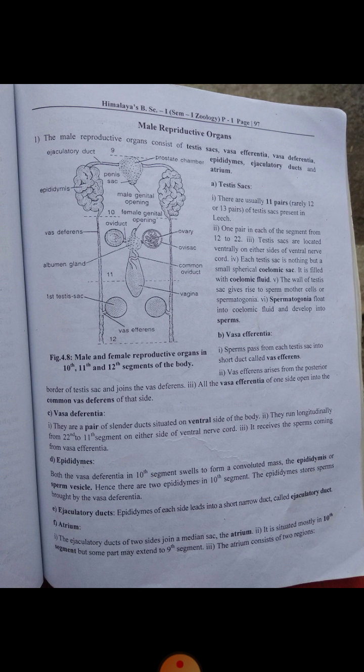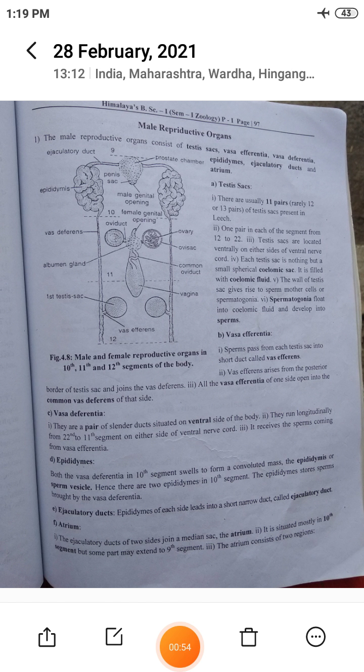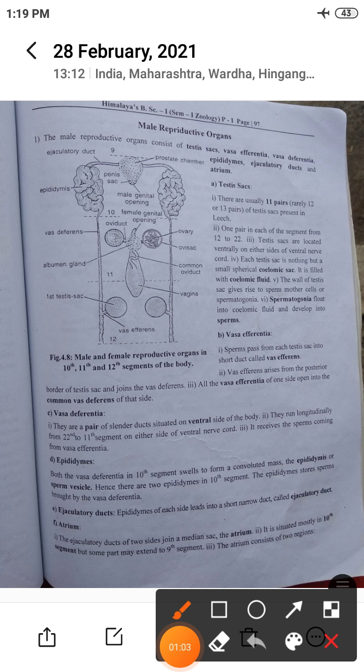First, the male reproductive organs, that is, the male reproductive system. Which organs are present in the male reproductive system?